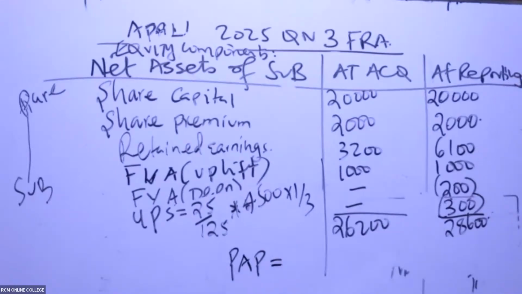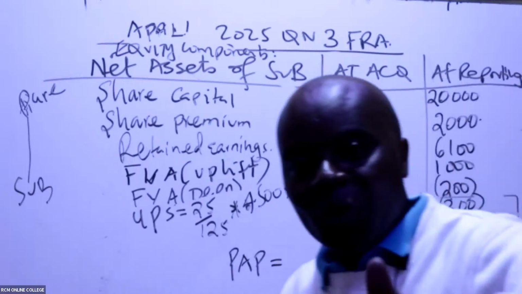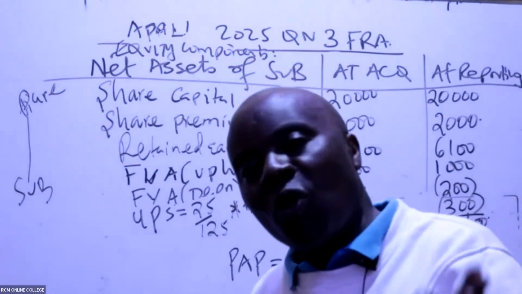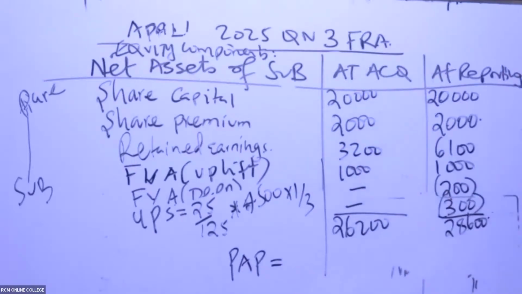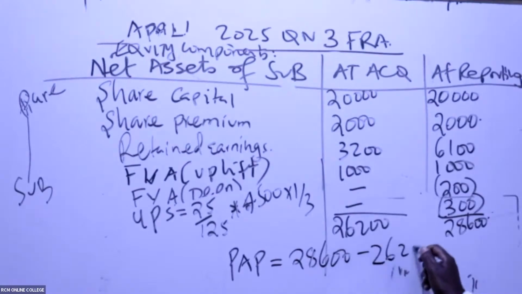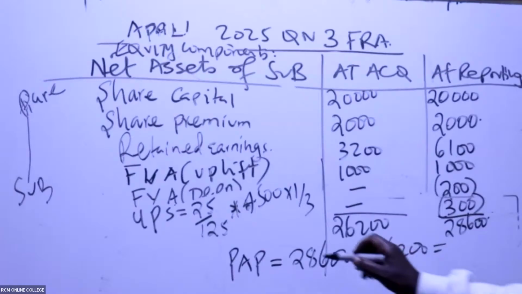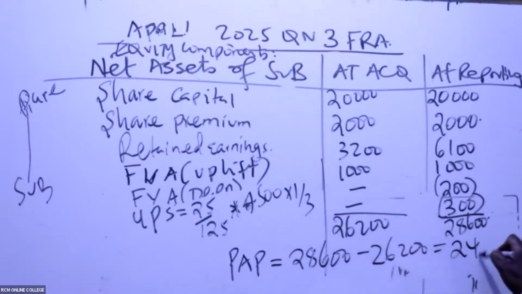Write this in full: post-acquisition profit. When your net assets grow with time, then you get what we call post-acquisition profit. So post-acquisition, we have gained profit. So it will be 28,600 minus 26,200, which gives me how much, ladies and gentlemen? The PAP, post-acquisition profit, is 2,400.